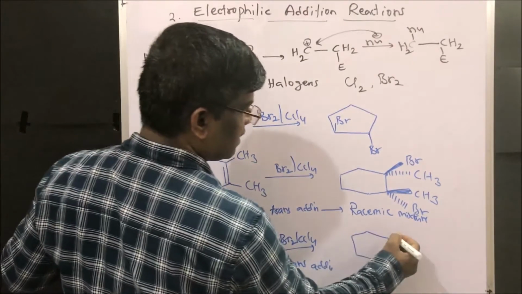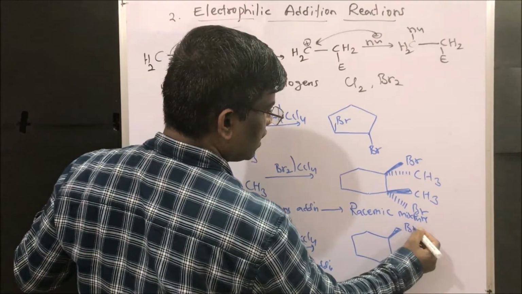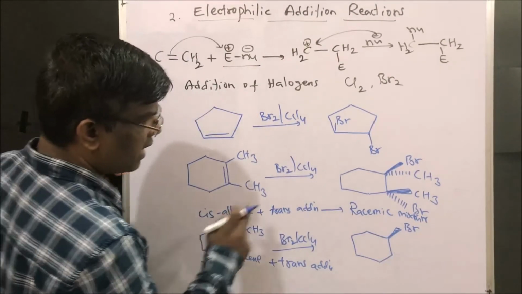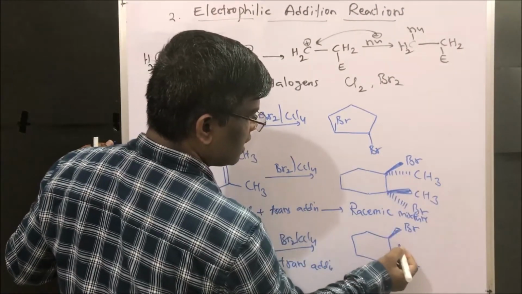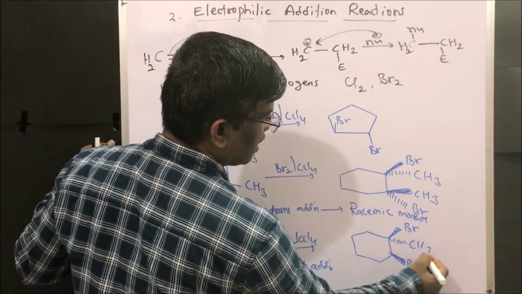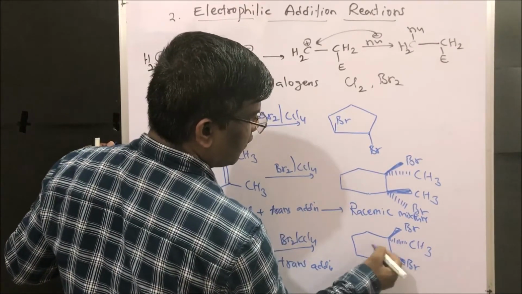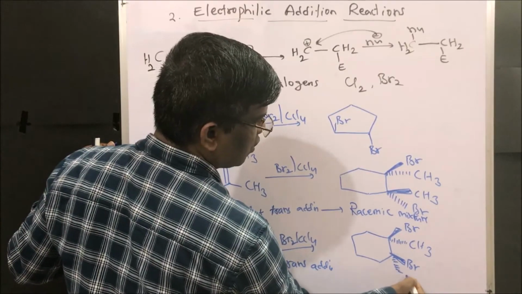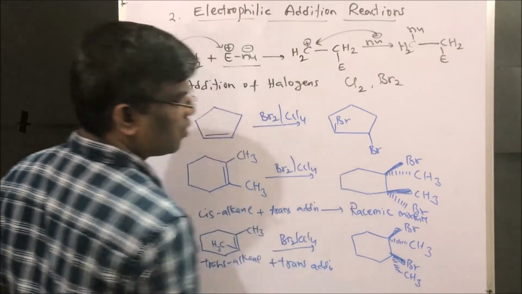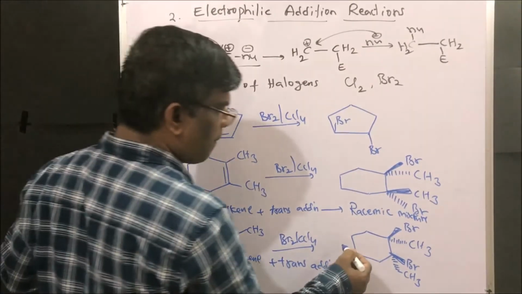How? Yes, let us see. Bromine. So it is already on this side, it comes out to be bromine, and this is CH3. So when it comes to this side, it is going to be down. So it is a meso compound.